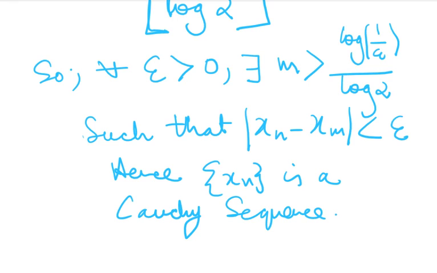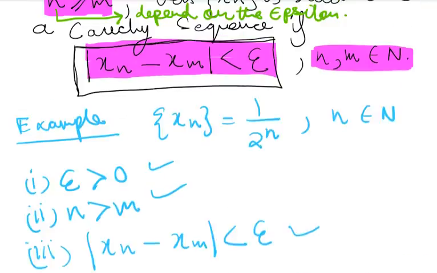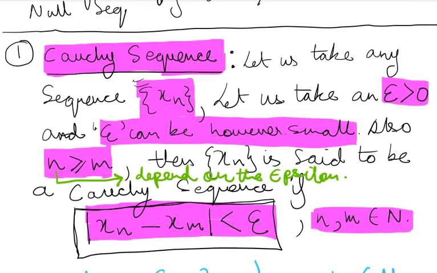Understood. Let's try and understand it once again. Okay, let's go back. So in this video we are talking about Cauchy sequence. We have split the videos into small parts so that you can understand.